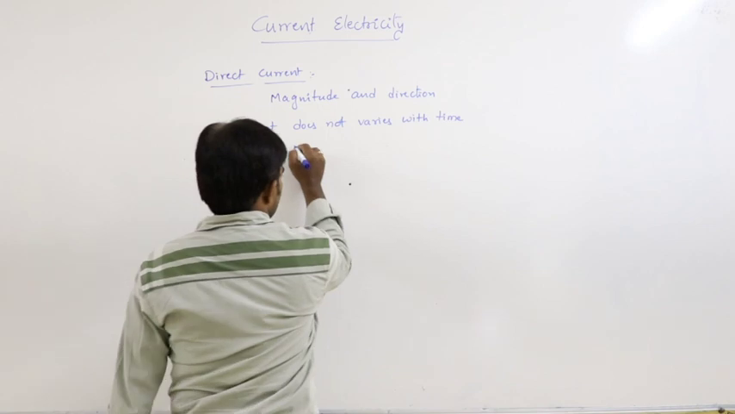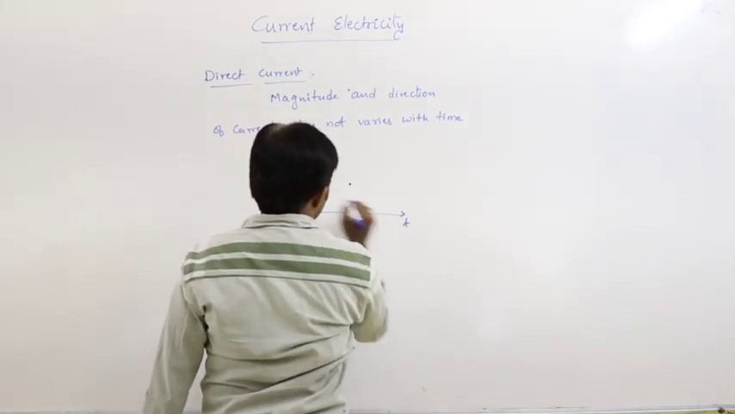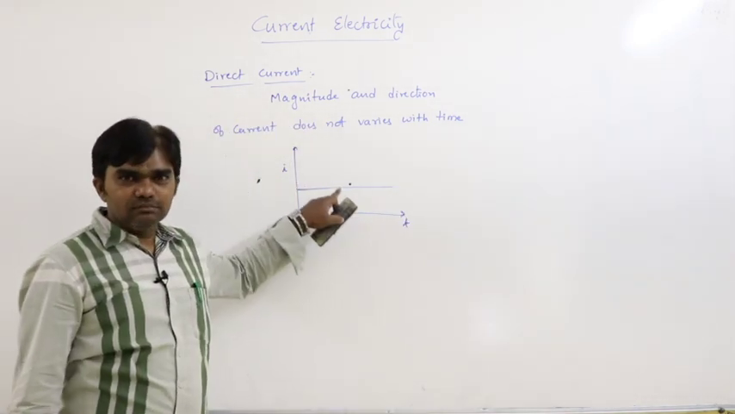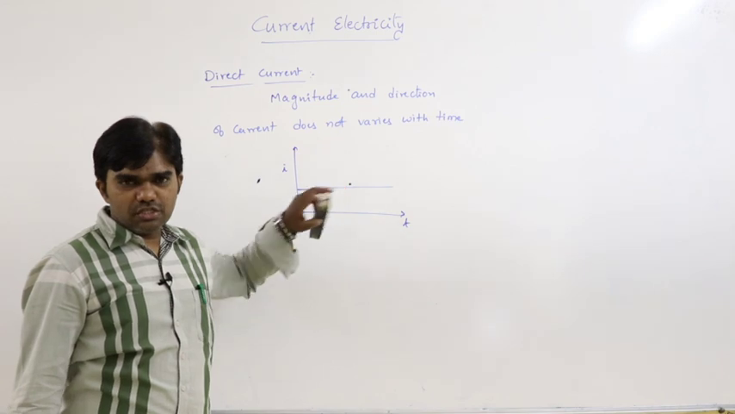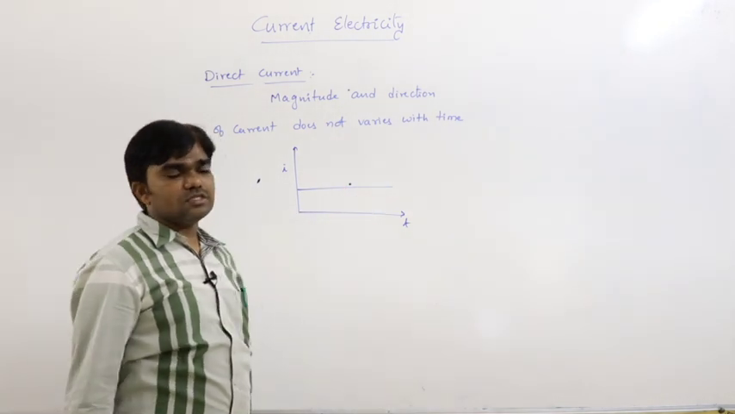So generally it is denoted like this, this is I and this is time. Of course, due to the change in the time, current does not change.